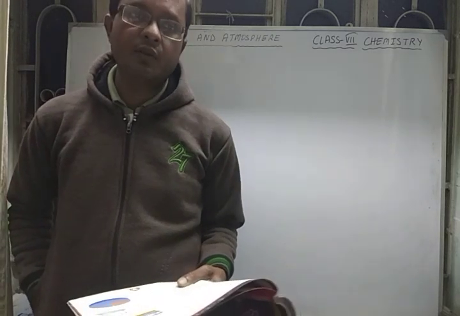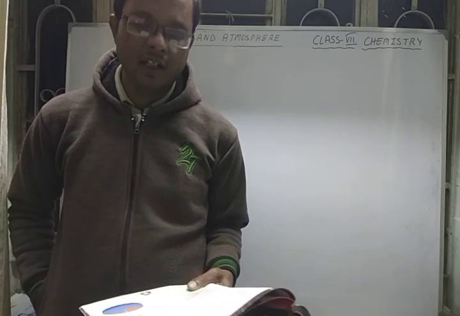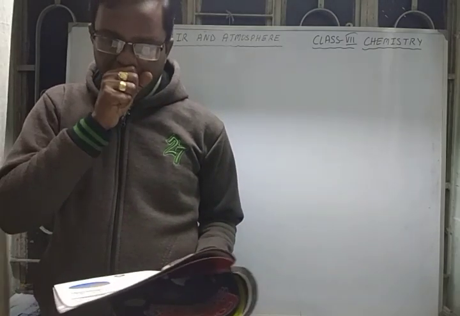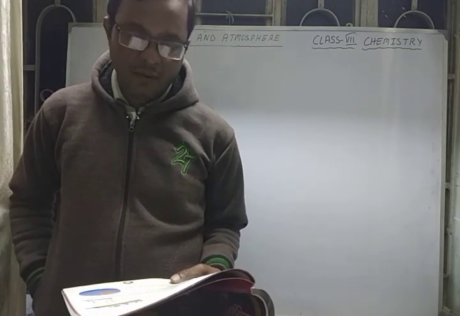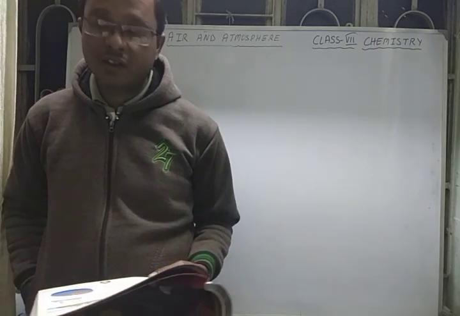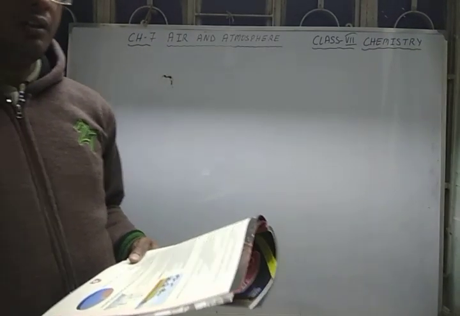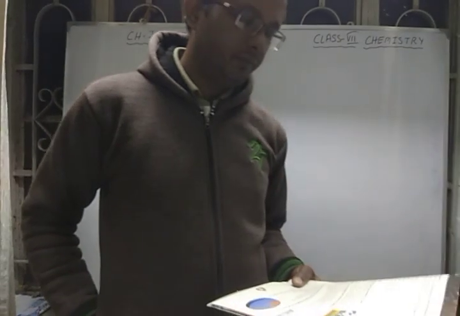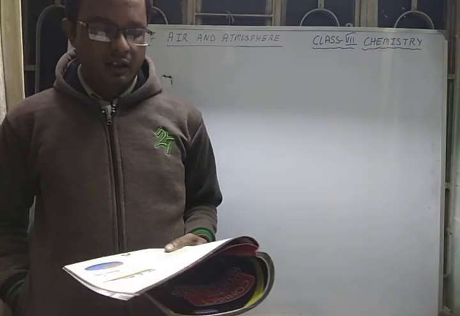It will absorb more of the sun's heat, and it will not allow the heat to escape from the earth's surface, which results in an increase in the temperature of the earth. That is called global warming.